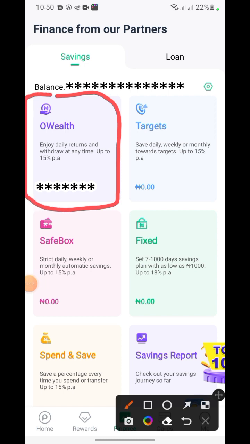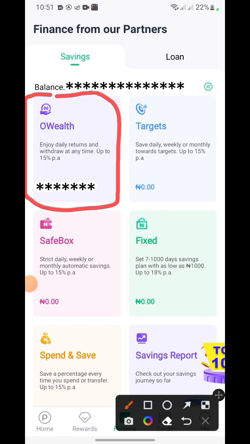Now, if you transfer your money into this old wallet, it says enjoy daily returns and withdraw all at once. Withdraw at any time, up to 15% annual. All right, so 15% is given to you annual.